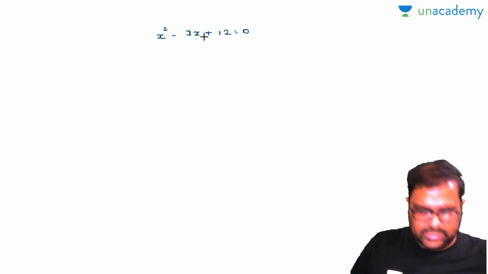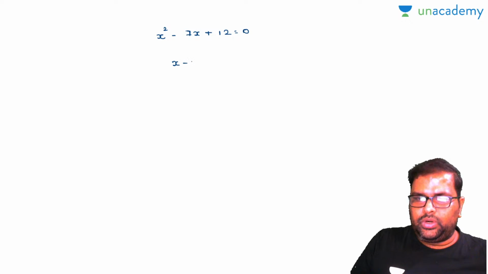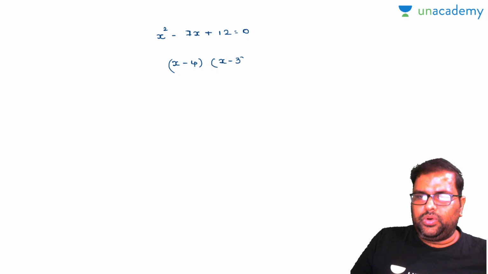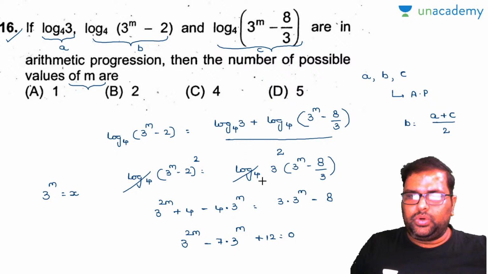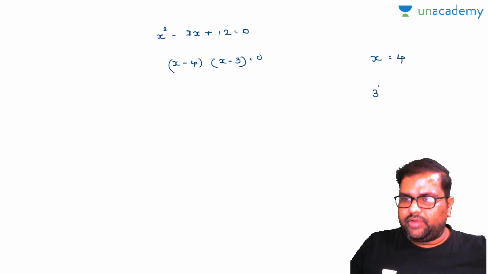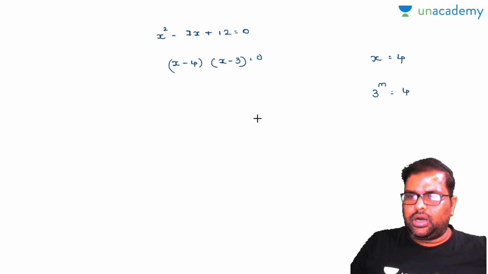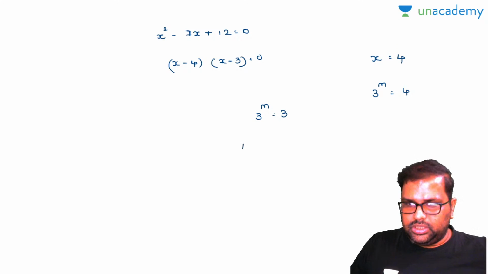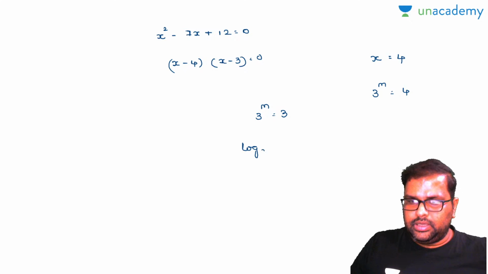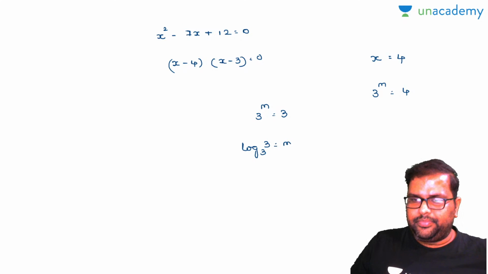Now what are the roots of this quadratic equation? Automatically you will get 2 roots there. So x minus 4 into x minus 3 will be the roots. Now everybody knows x will be equal to 4, or 3. Now see here, what is your x there? 3 to the power of m. 3 to the power of m is equal to 4, or otherwise 3 to the power of m is equal to 3. Convert it into logarithms. Log base 3 of 3 will be equal to m. So your m value will be equal to 1.